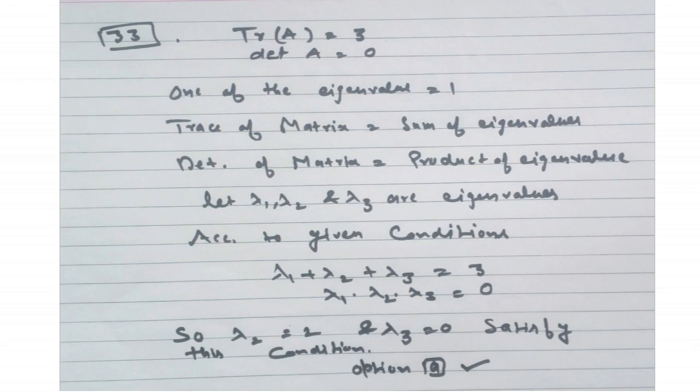Now here we have trace of matrix is equal to sum of eigenvalues and determinant of matrix is equal to product of eigenvalues. So here let's say lambda 1, lambda 2 and lambda 3 are the eigenvalues, and now according to given condition the trace is the sum of eigenvalues, which will become lambda 1 plus lambda 2 plus lambda 3 equal to 3, and the product of eigenvalues is equal to determinant. So here lambda 1 times lambda 2 times lambda 3 is equal to 0. Now from the given options lambda 2 equal to 2 and lambda 3 equal to 0 satisfy this condition. So option A is our right answer.